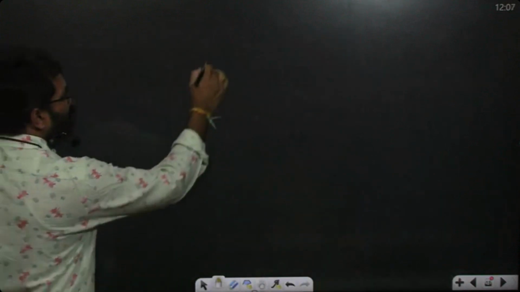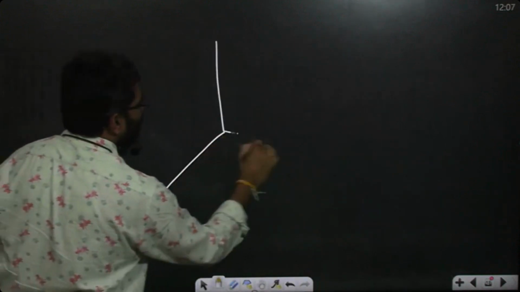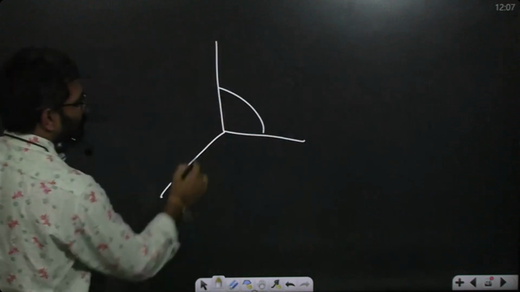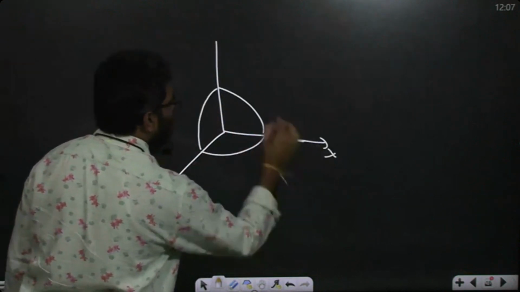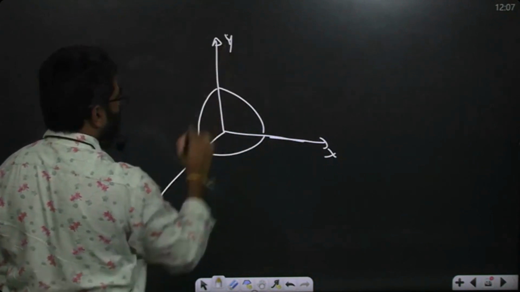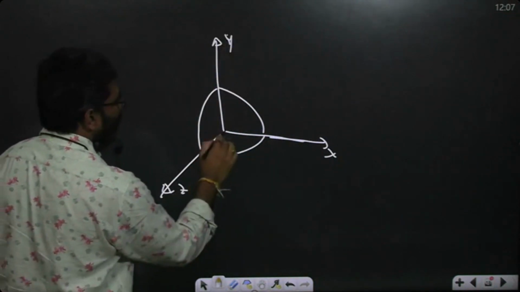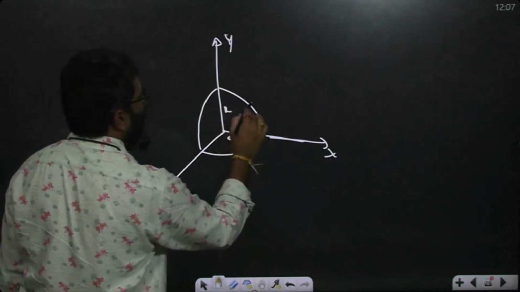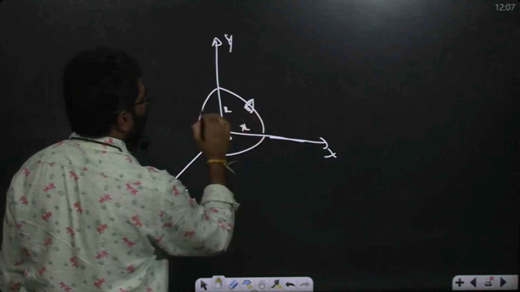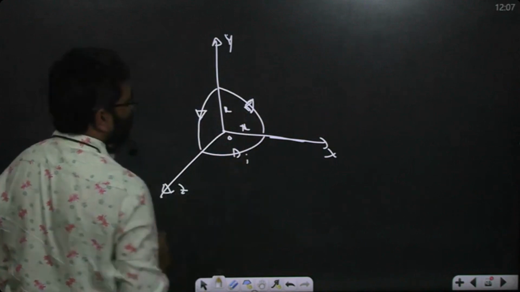Next, now XYZ. This one is in the XY plane, this one is in the YZ plane. This is a circle only. I can make it XYZ. Now find the magnetic field at O. Each and everything is at distance R only. The current is carrying in the anti-clockwise direction. Find the magnetic field at O.